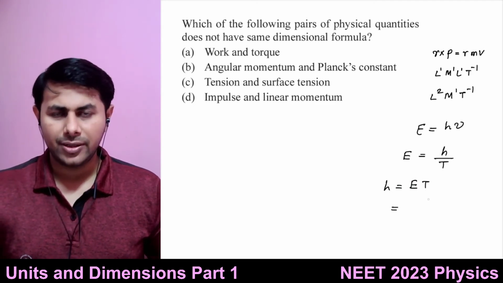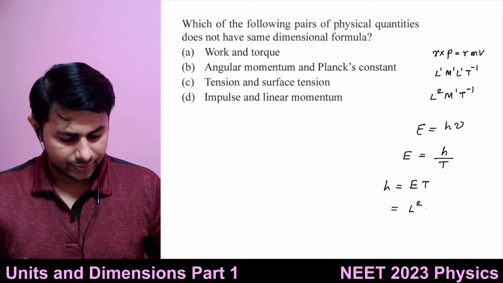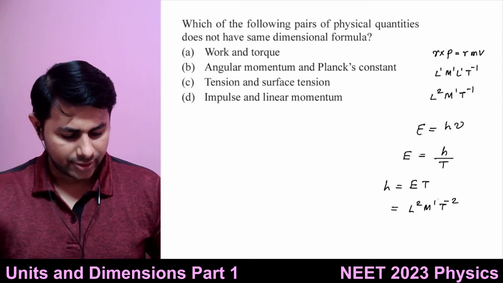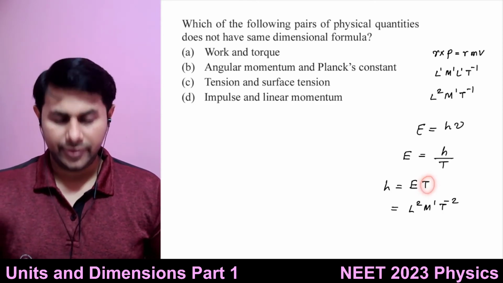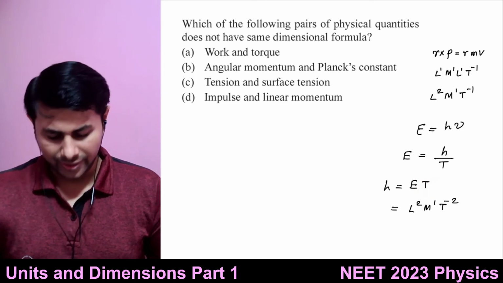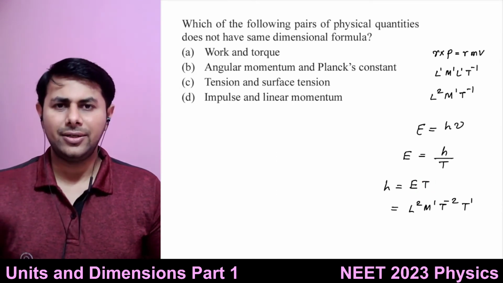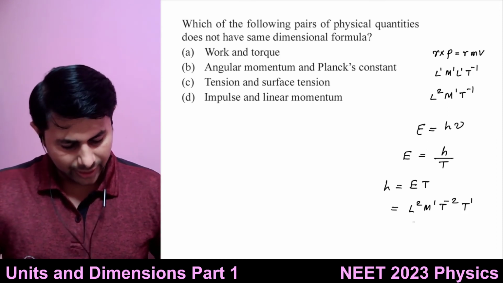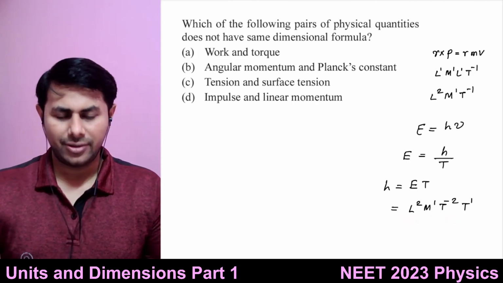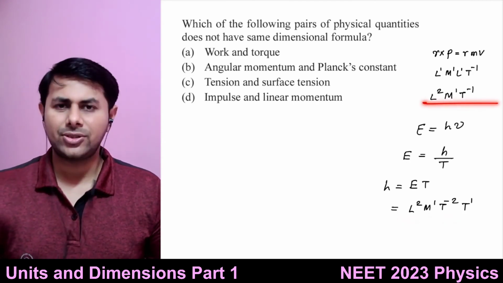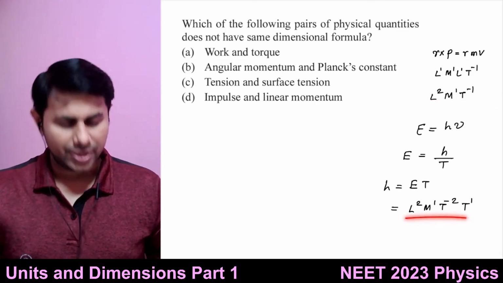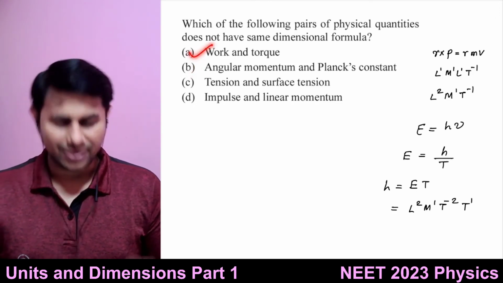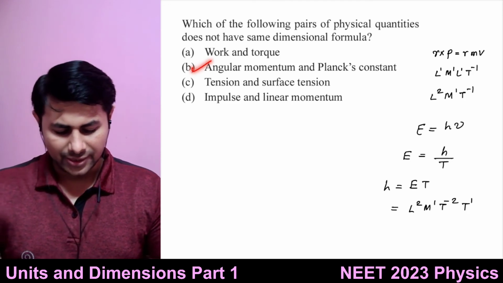What are the dimensions of E? We just found L^2 M^1 T^-2, and here we have T^1. So we have T^-2 plus 1, that is T^-1. So we have got L^2 M^1 T^-1. Angular momentum has dimensions of L^2 M^1 T^-1, and this one also has the same dimensions. So the first pair has the same dimensions, and the second pair has the same dimensions.